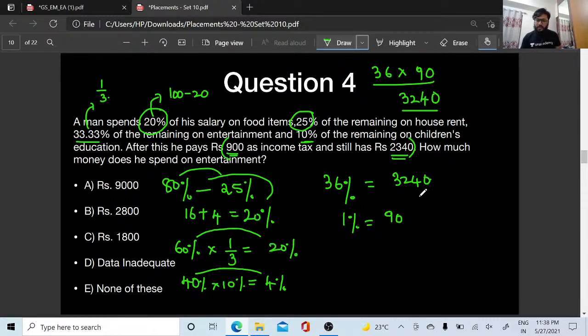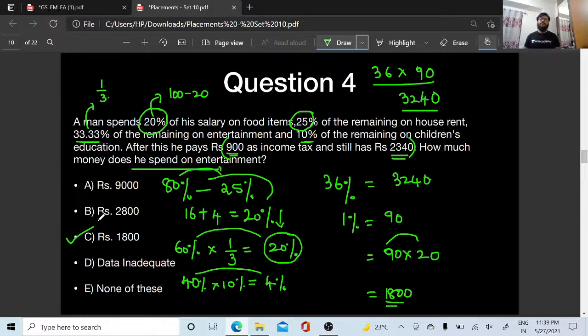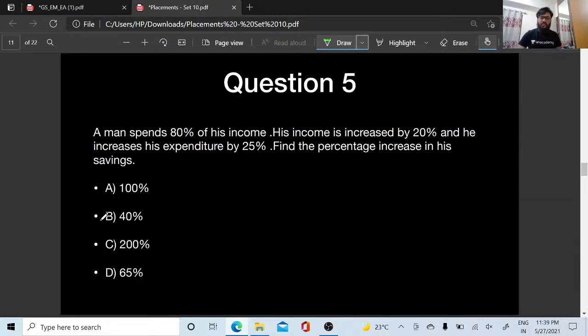They are asking how much he spent on entertainment. It was 20%. So this goes to be 90 into 20. 9 twos are 18, with 2 zeros as it is. 1800 is the amount he spent on entertainment. Okay? Let's move on to the next question.